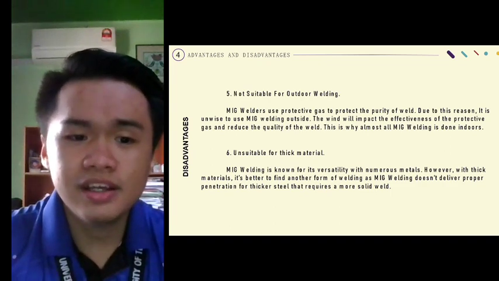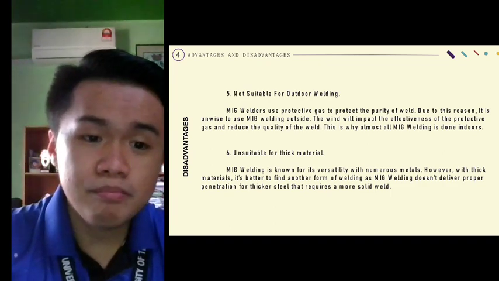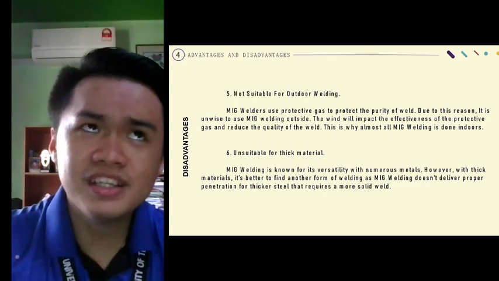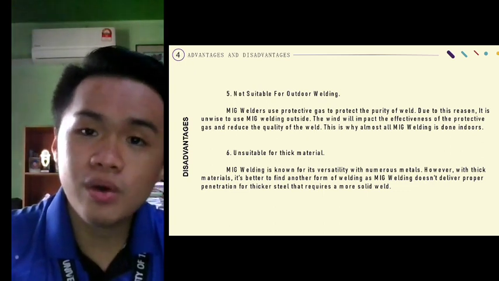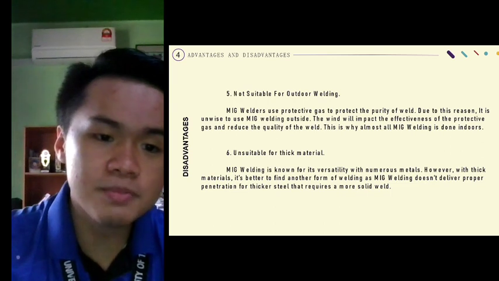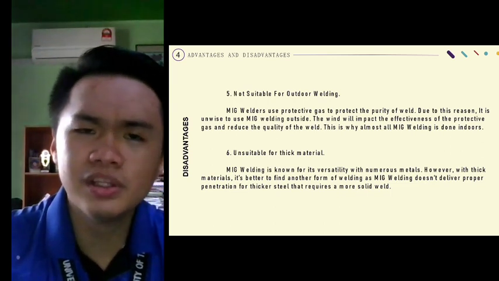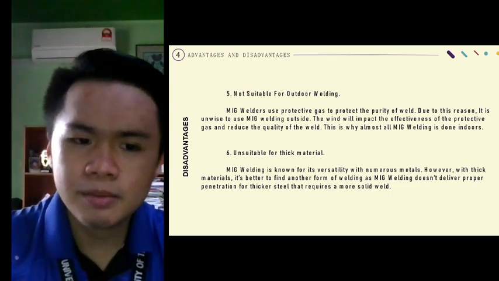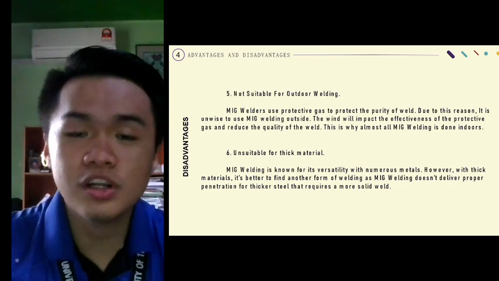Number 6. Unsuitable for thick material. MIG welding is known for its versatility with numerous metals. However, with thick materials, it's better to find another form of welding, as MIG welding doesn't deliver the proper penetration for thicker steel that requires a more solid weld.